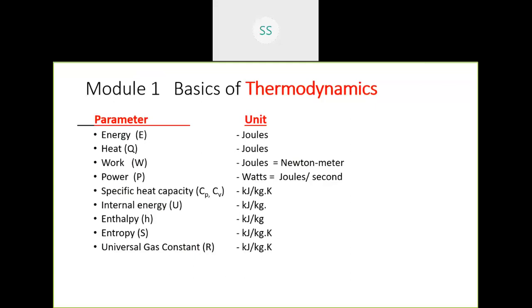So these units are for internal energy, it's kilojoules per kilogram. Enthalpy, it's kilojoules per kilogram. All specific quantities. So specific enthalpy, specific internal energy. We say that entropy is a disorder of a system. The energy unavailable to you to do useful work. That is called entropy. It is expressed as kilojoules per kilogram per Kelvin. And universal gas constant, kilojoules per kilogram Kelvin. These are all the fundamental units repeatedly we will be using in thermodynamic problems.